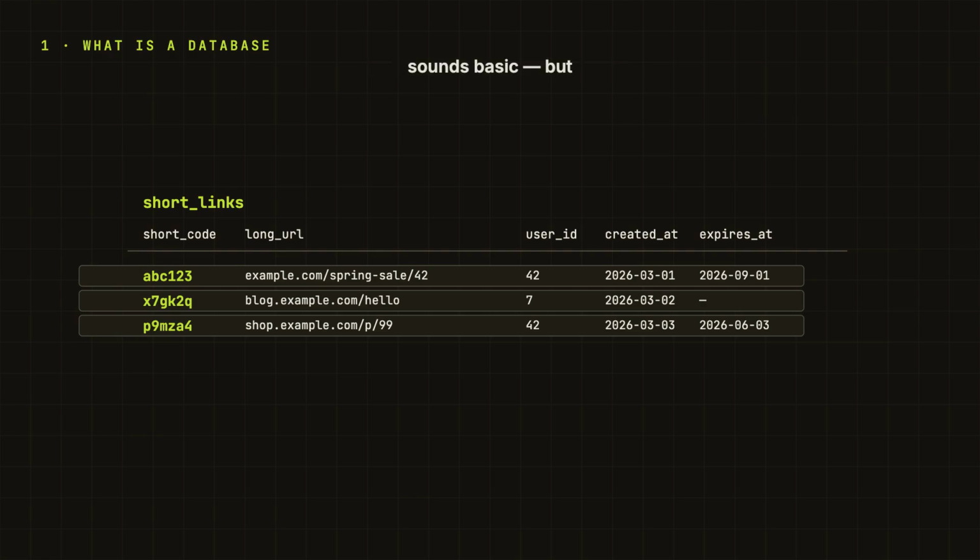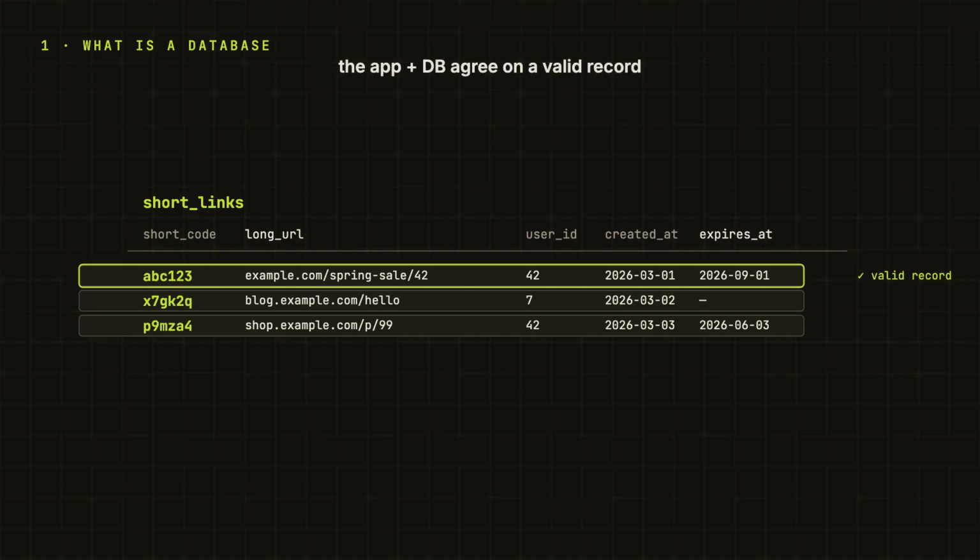This sounds very basic, right? But it is doing something important. It is making the shape of the data explicit. Short code is text. Created at is a timestamp. User ID points to a user. Now the app and the database can agree on what a valid record looks like. That agreement is the beginning of the contract.